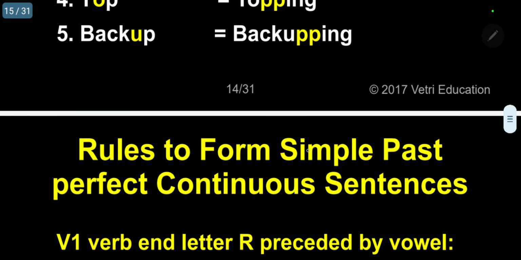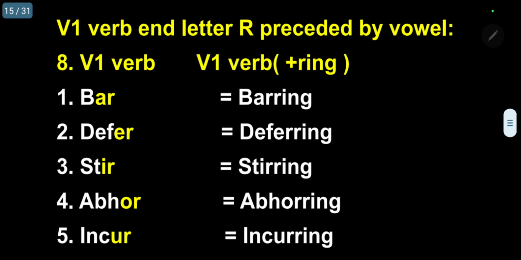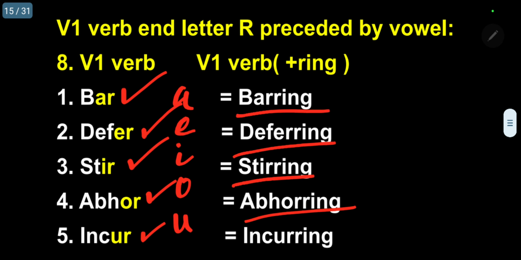Next one, P, R letter. Next letter is R. V1 verb plus ring, R-I-N-G. Bar, differ, stir, abhor, incur. Vowel A, E, I, O, U. Automatically double R is coming. Bearing, differing, stirring, abhorring, incurring.